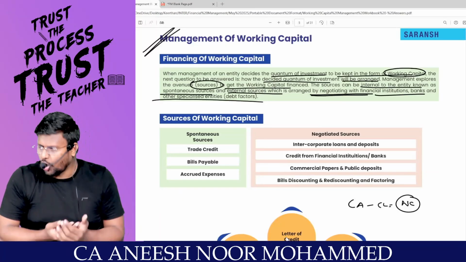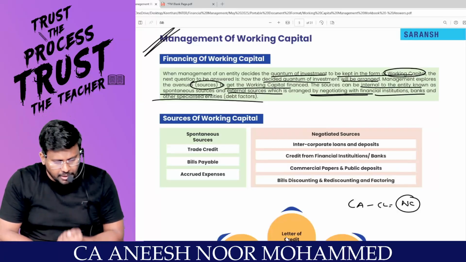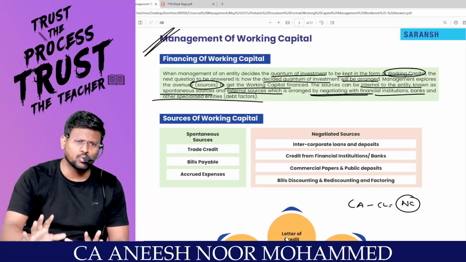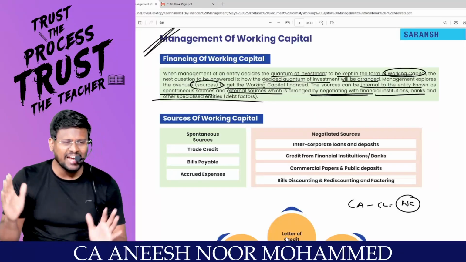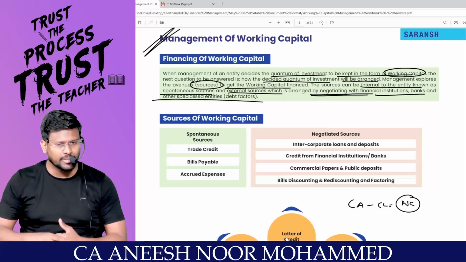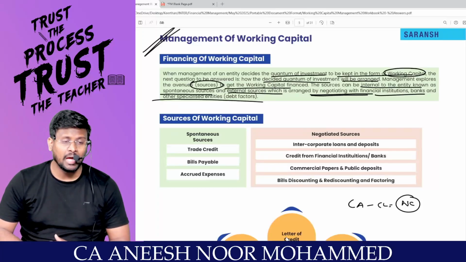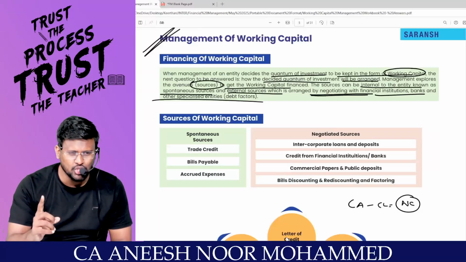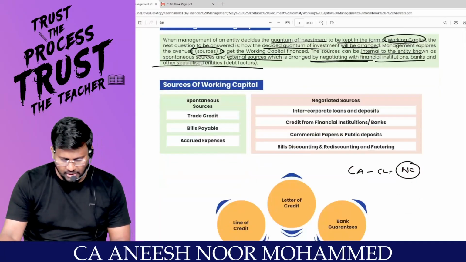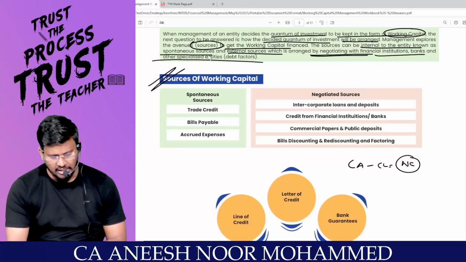Or the second option available is that you have to borrow money from outside. How do you raise the capital? You have to go to the bank and ask that I need a working capital of this much. Are you really with me? Then the Tandon Committee has given some norms saying that, sir, approach number 1, approach number 2, approach number 3. So what are the sources of working capital?